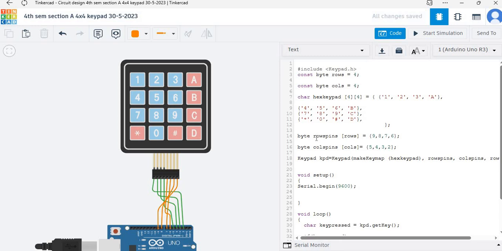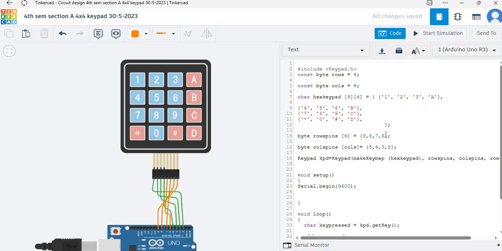In this, with the help of this array, row pins, we are representing the number of rows in the form of an array. Its size can be 4 because rows is equal to 4. Now row number 1 is connected with what?